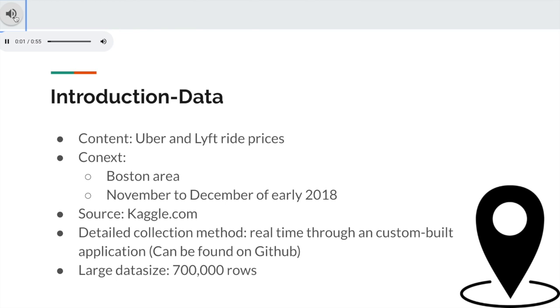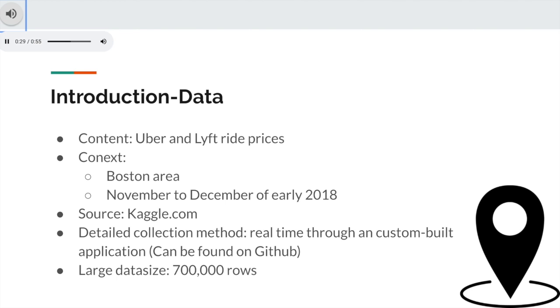Moving on to the introduction. We found our dataset on Kaggle. According to the website, the dataset was collected in real time from November to December of 2018 through an application they custom built. Originally, there were two datasets. The first dataset mainly has information about the rides, such as distance, cab type, time, destination, and price. The second one mainly has information about the weather, such as temperature, rain, humidity, and wind.